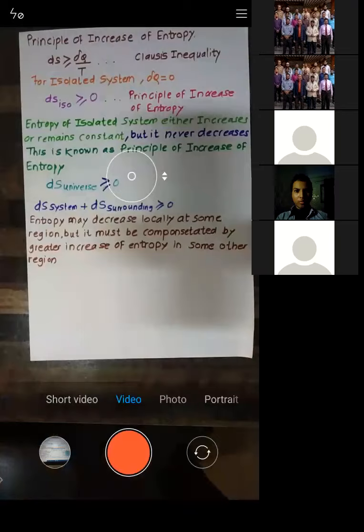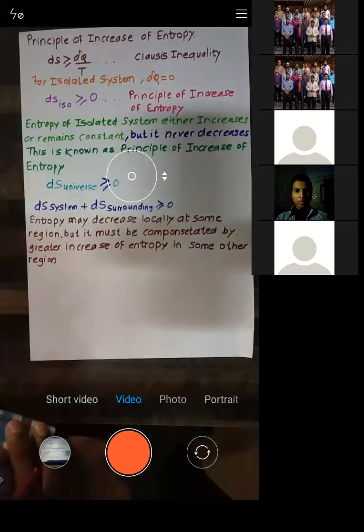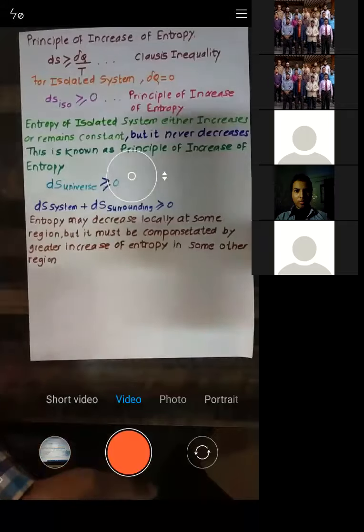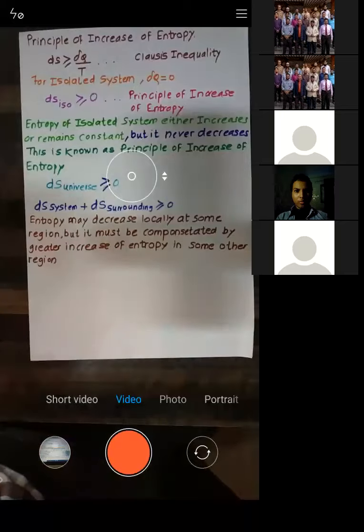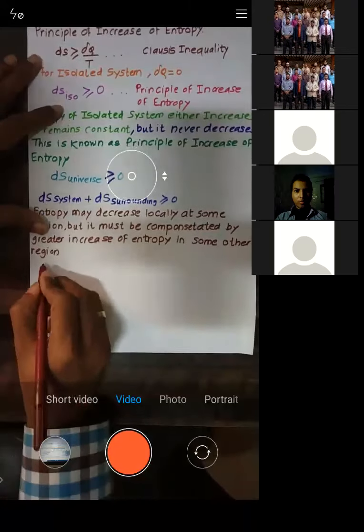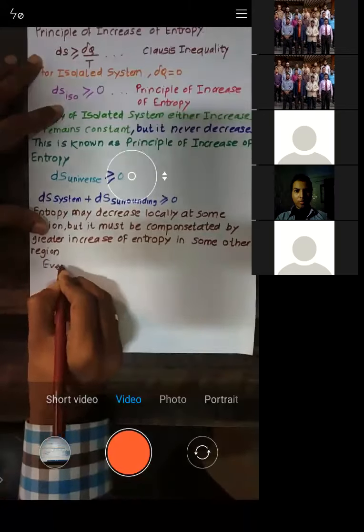Now see when entropy increases: whenever an irreversible process occurs, obviously entropy increases. Every irreversible process is accompanied by an increase of entropy.